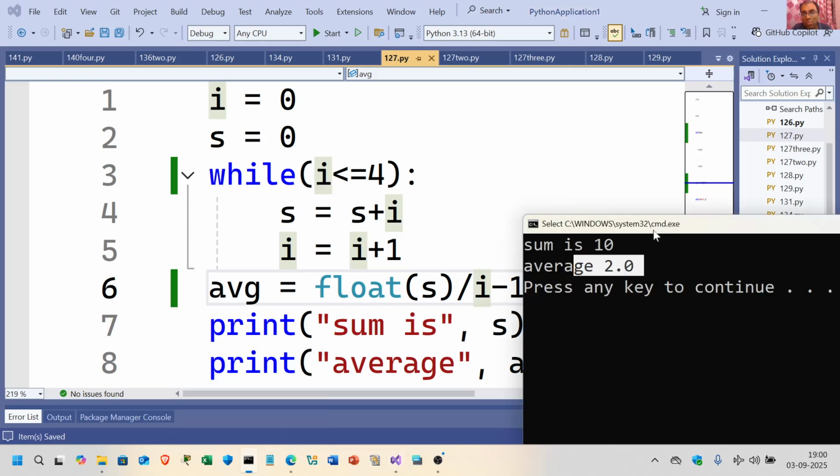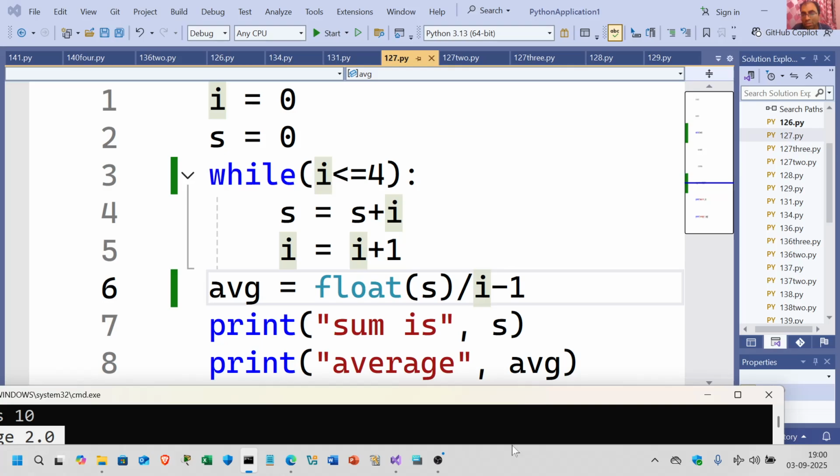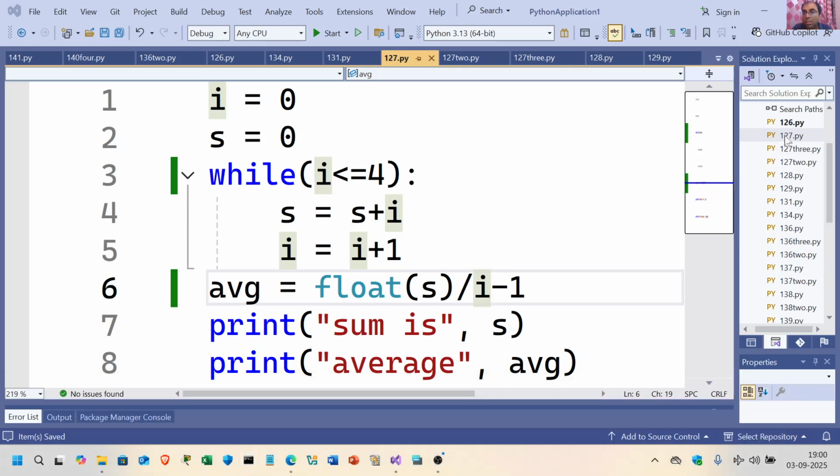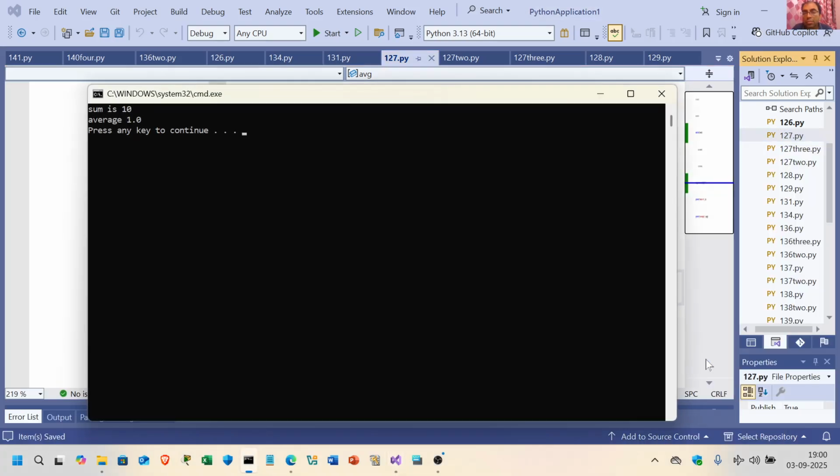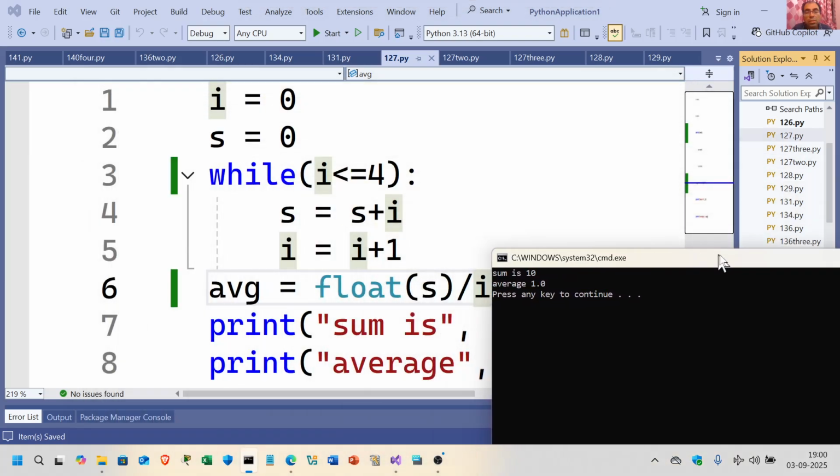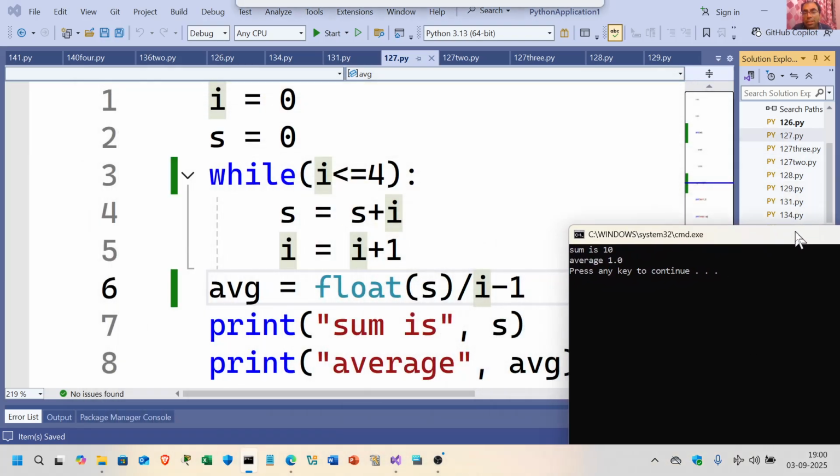It is a simple thing, normal addition, subtraction, everybody can do, not a big deal. So here what it is doing is dividing by i minus 1. i minus 1 will be 3, and what is the value of s? s will be 10.